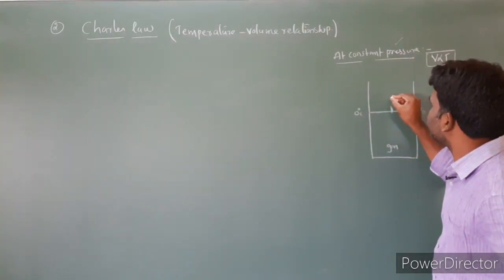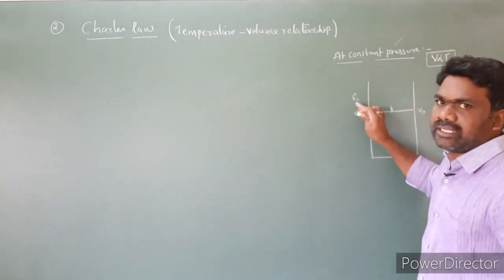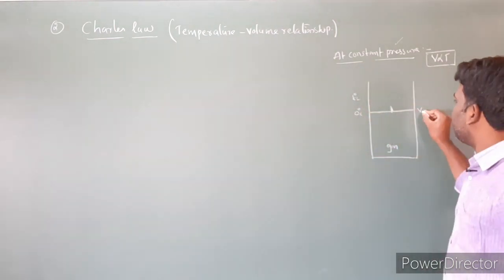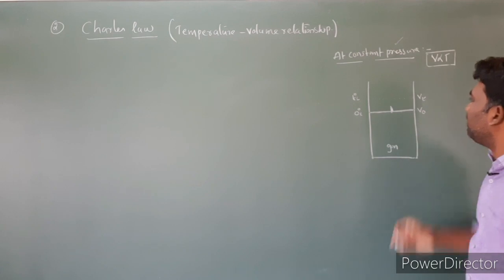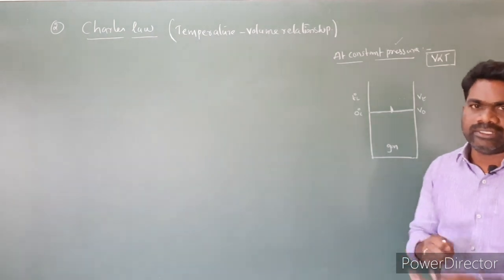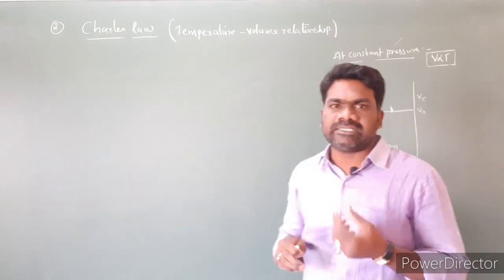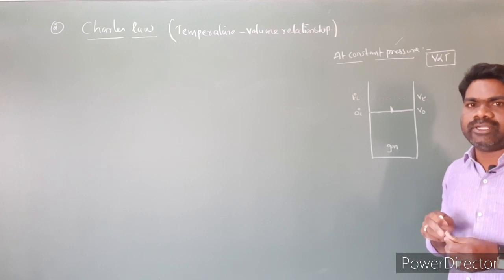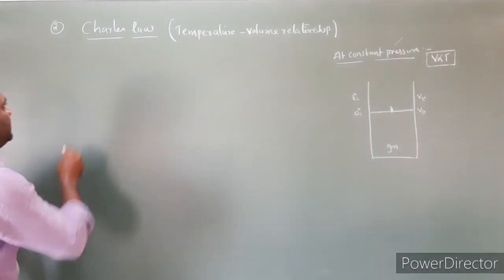So I am showing this. Here the temperature I am labeling as T degrees centigrade. From 0 degrees centigrade increasing to T degrees centigrade, that may be a 1 degree increase, 2 degree increase, 3 degree. At temperature T degrees centigrade, the volume I am labeling as Vt. So as temperature increases, volume increases; volume is directly proportional to temperature. Now, for each degree rise in temperature, the volume of the gas increases by 1 by 273.15 of its original volume at 0 degrees centigrade. First we will read the statement.